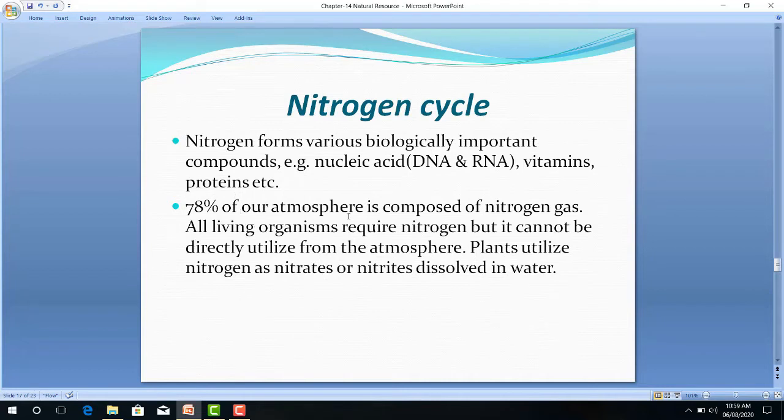78% of our atmosphere is composed of nitrogen gas. All living organisms require nitrogen, but it cannot be directly utilized from the atmosphere. Plants utilize nitrogen as nitrates or nitrites dissolved in water. So here we will learn more about this nitrogen cycle.